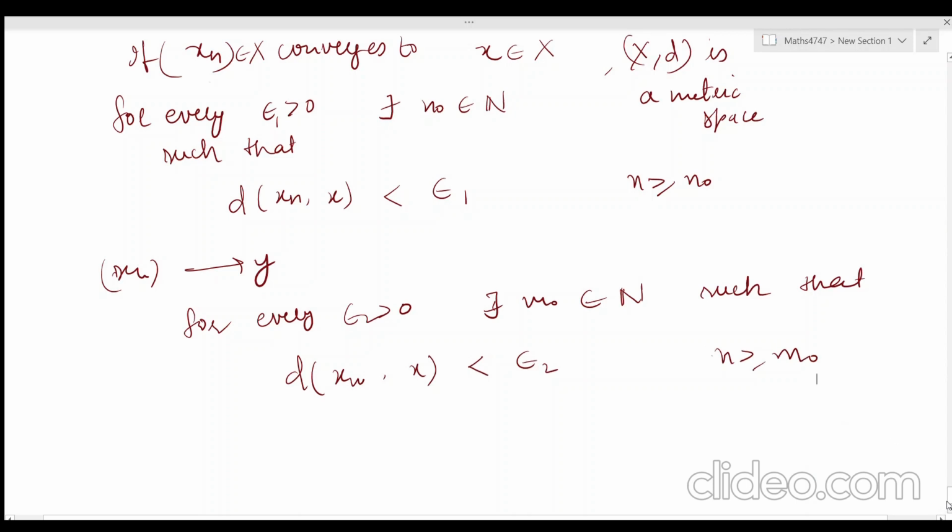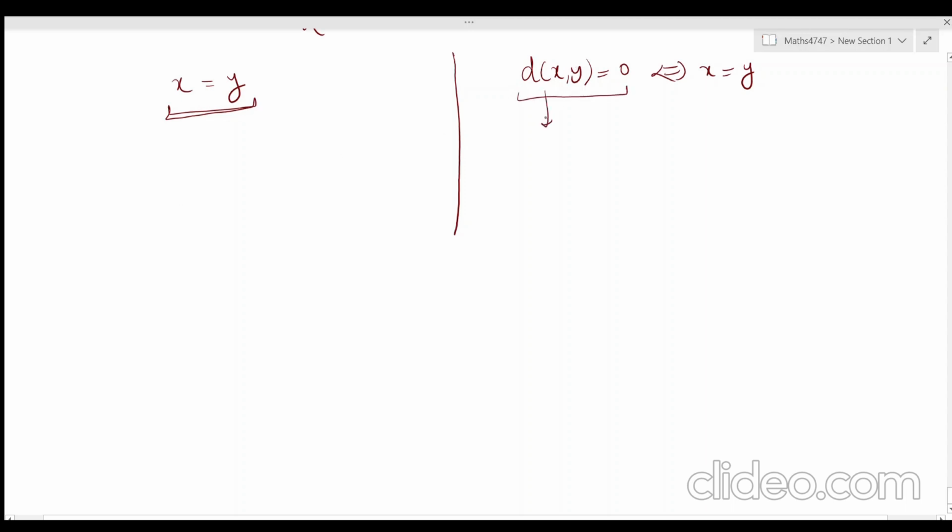Now what we have to show is x is equal to y. As you know from the properties of metric spaces, the second property is that d of x comma y is 0 if and only if x is equal to y. So we have to show x is equal to y; if we show d of x y is 0, then we are done. So we can take this one, d of x y.